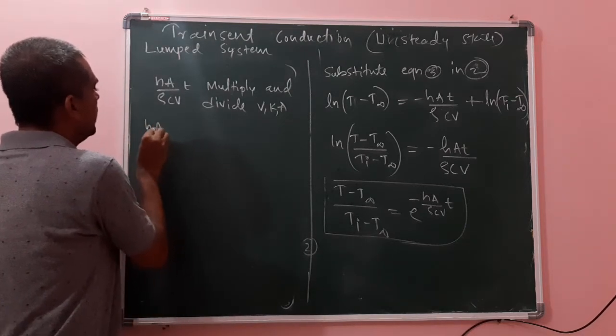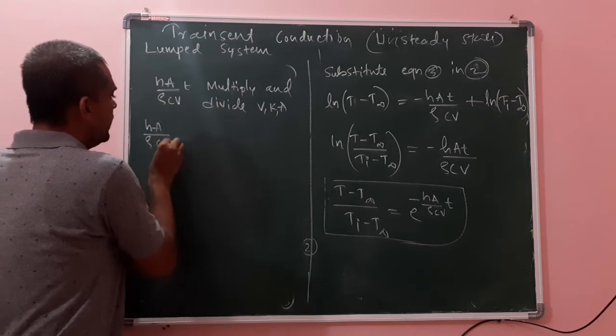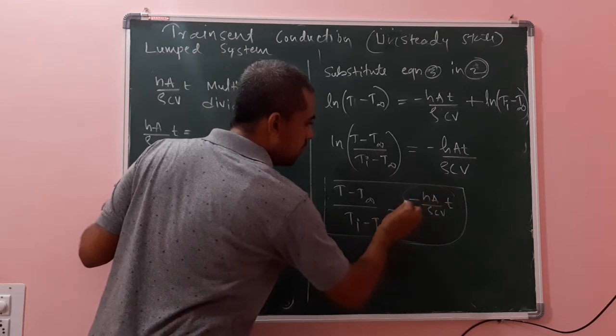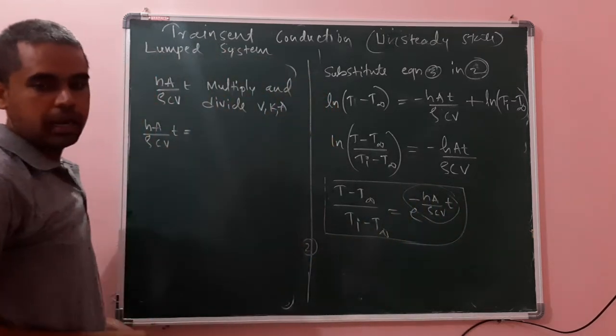Therefore, hA divided by rho C V into t. Why am I doing this? Because I want to express this term in terms of Biot number and Fourier number.